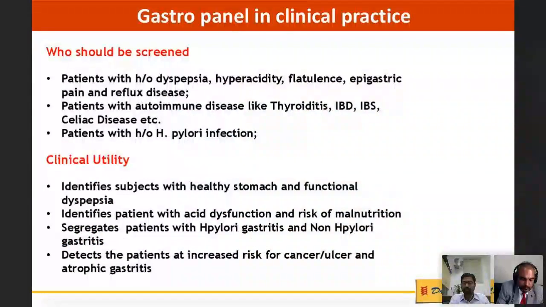Like the patients. So these all have already been covered. I'm just repeating it because these are the highlights of this entire presentation.